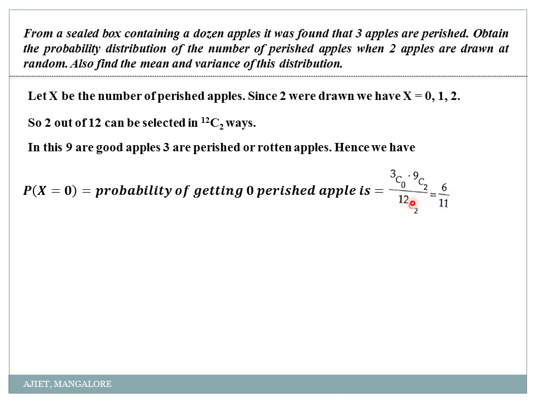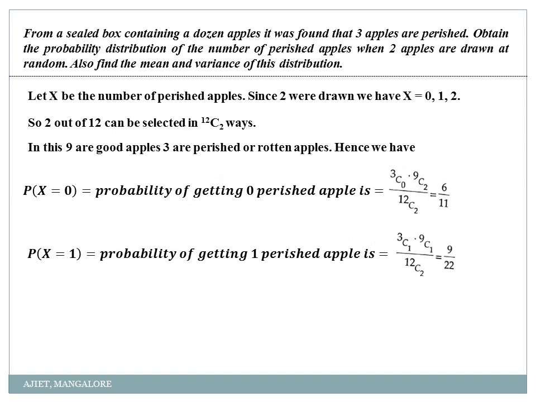You'll get the definition properly. Okay. So it is the number of winning cases, that is the numerator, divided by the total number of chances. The probability of getting 0 is nothing but 3C0 into 9C2 divided by total number of possibilities. How much? 12C2. Correct?